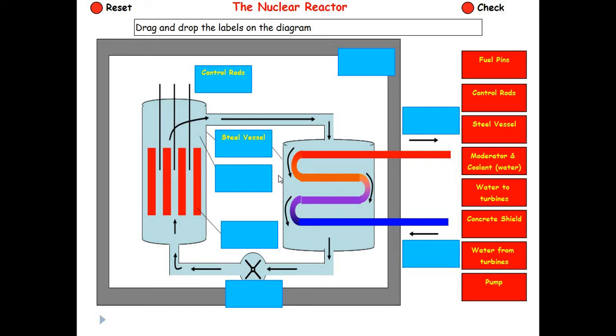Pawan was saying control rod, second box, but first box control rods, as mentioned by Amit. So which one is correct? This one or this one? Control rod, ma'am. This one is the control rods. Agreed to everyone? Yes, ma'am. The second one is steel vessel. What about the third? Moderator and fuel.